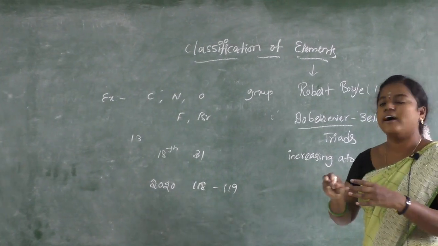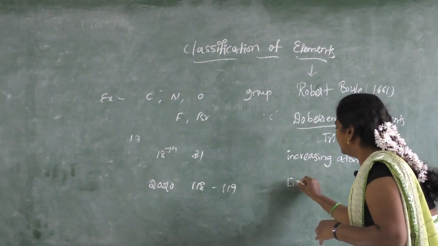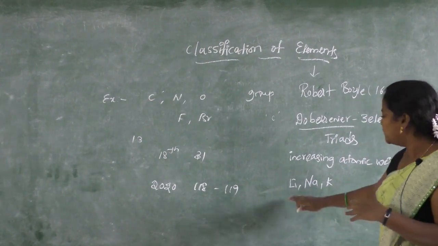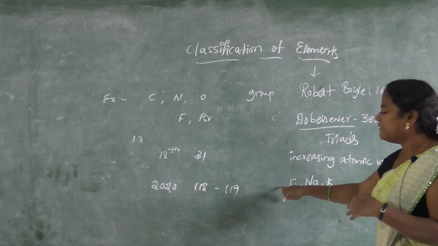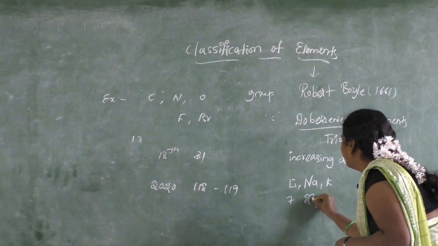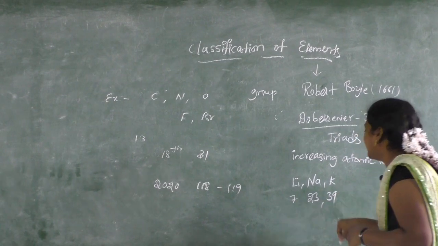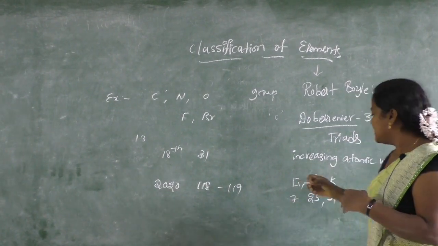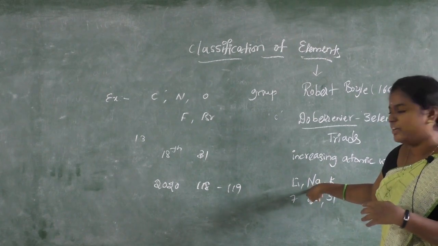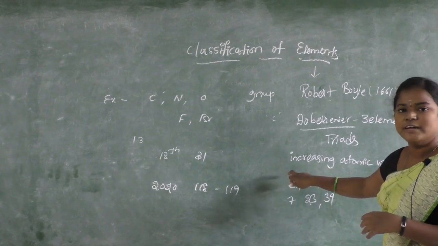For example, lithium, sodium, potassium. Those three are called a triad because we have three elements in increasing atomic weight: lithium 7, sodium 23, potassium 39. The atomic weight of the middle one should be equal to the arithmetic mean of the first and third.